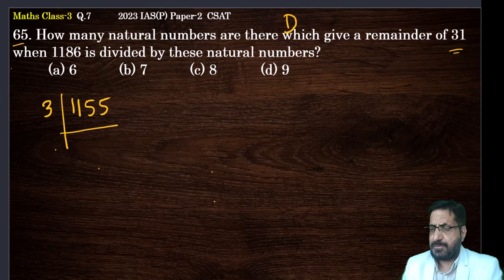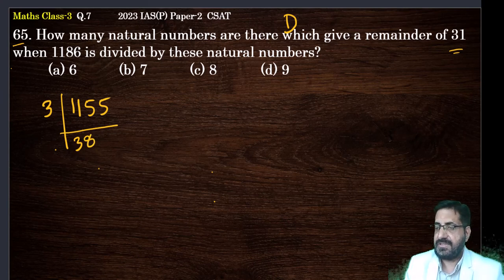Add these digits: 5 plus 5 is 10, 10 plus 1 is 11, 11 plus 1 is 12. If the sum of these digits is divisible by 3, then the original number is also divisible by 3. Okay, 3 3s are 9, 2 is remainder, 25 is there, 3 8s are 24, again 15, 3 5s are.